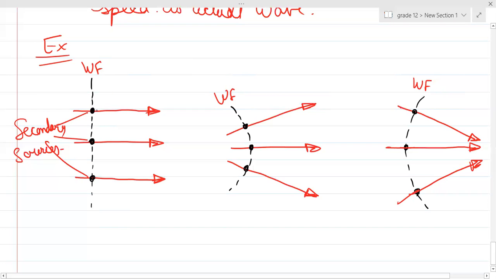Now tell me this particular thing. If I say time, will time be the same for every ray in this particular thing? Will the time be the same? Time taken for any wave to move forward, will it be the same for each wave, right? I told you this in the properties. Time will be, yes, the same. If time will be the same, then can you see the radius of this particular thing?